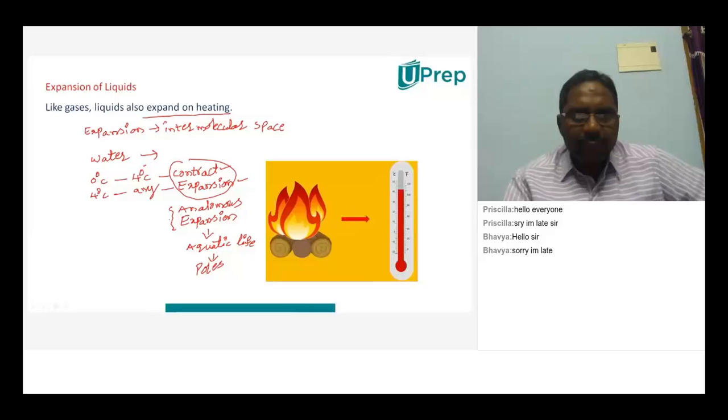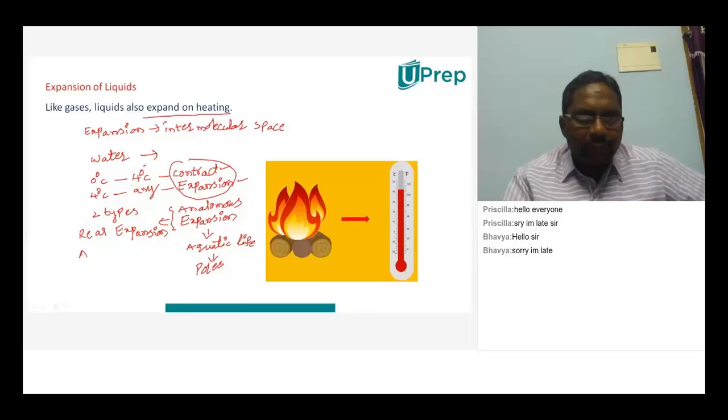And related to the expansion of liquids, how many types of expansion will be there? For liquids, generally 2 types of expansion will be there. What are those 2 types? One is called real expansion. Another is called apparent expansion. So what we mean by real expansion and what we mean by apparent expansion, I'll explain with a small example.